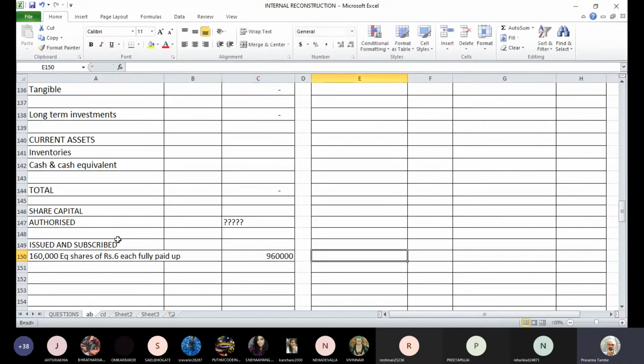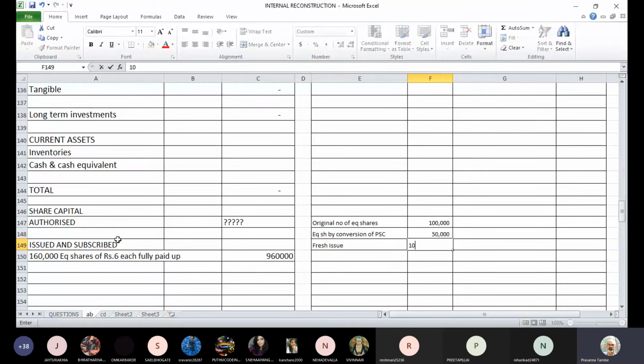I will write down the calculation here. Shares by conversion of preference share capital, we added 50,000 there and the fresh issue was 10,000.